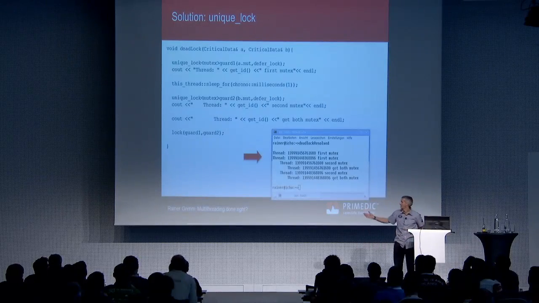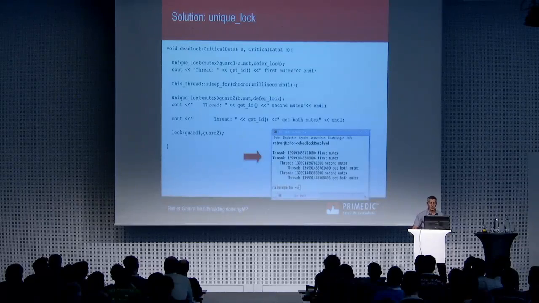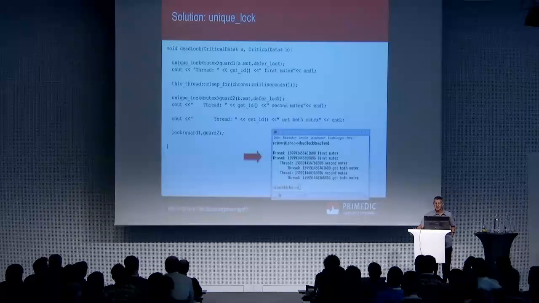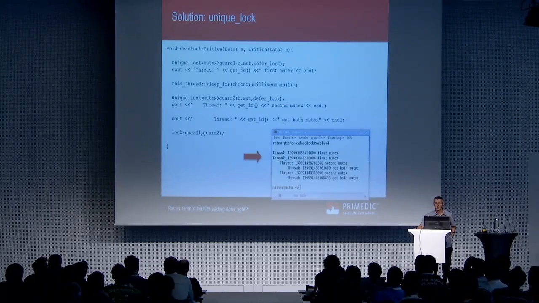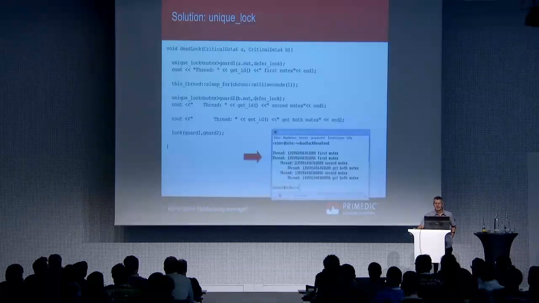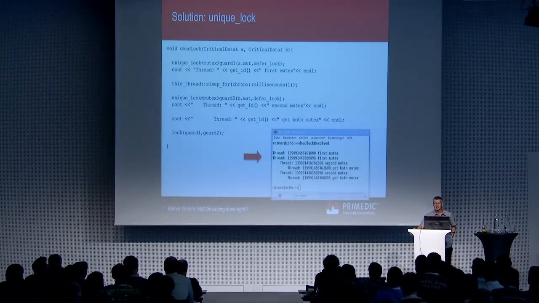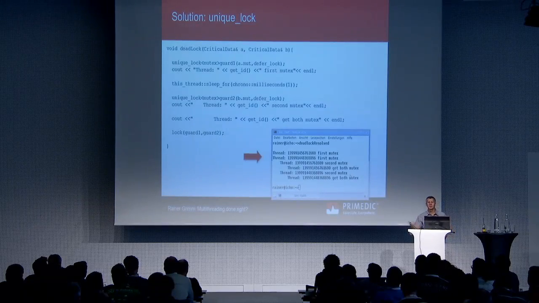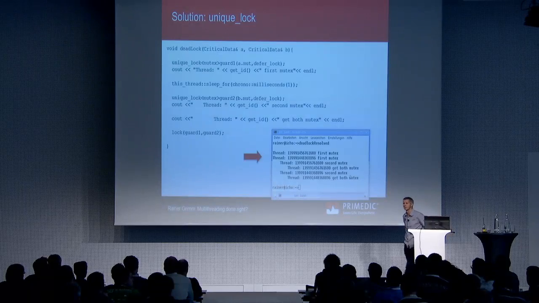Have a look here. The program works very well. Thread 1 kicks in, first mutex. Thread 2, first mutex, that is the ID of the thread. Then thread 1 gets the second mutex, and now we get both. Then thread 2 gets the second mutex, and he can continue with his work.